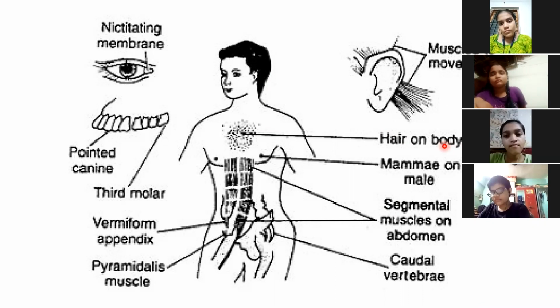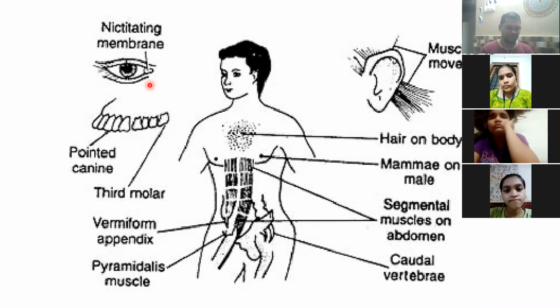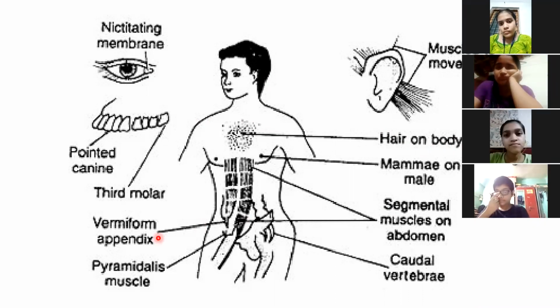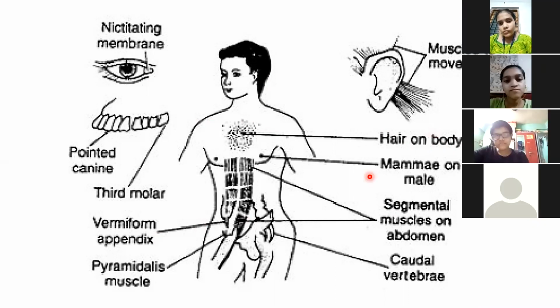Hair on the hands and all, hair on the legs, right? Everybody has got it. Some of them have got more amount of it. Okay, so that's a non-functional one. So these are some other examples of vestigial organs in human beings. Understood this properly?